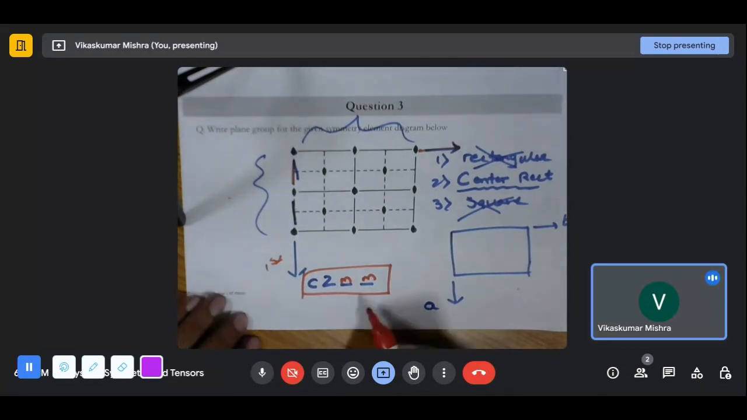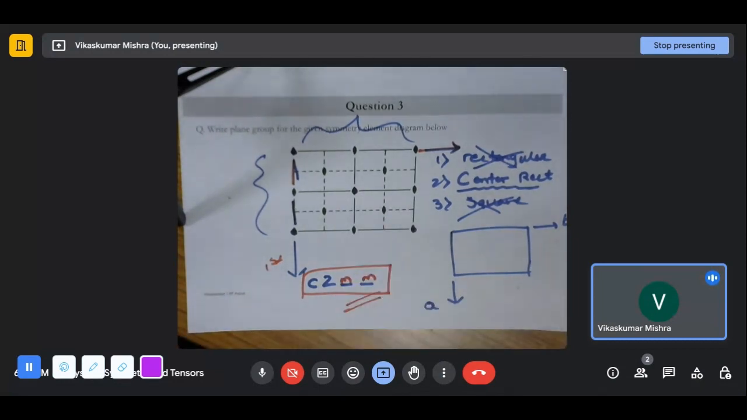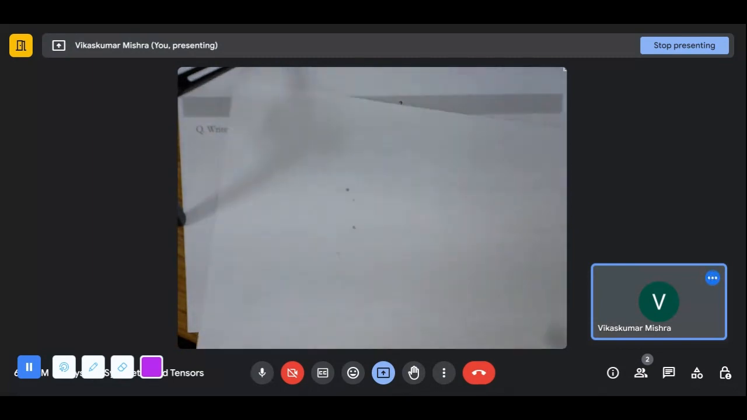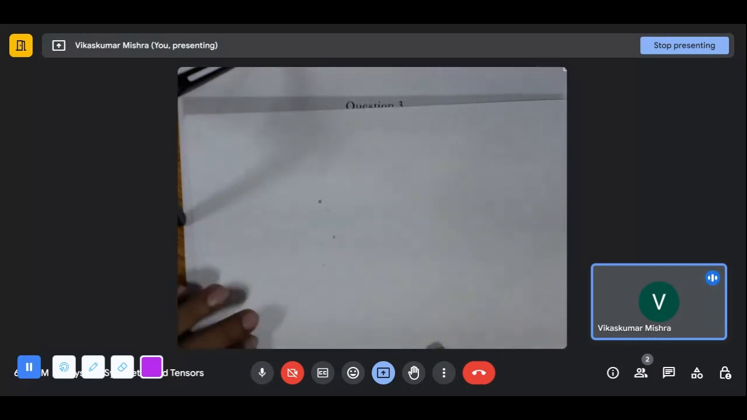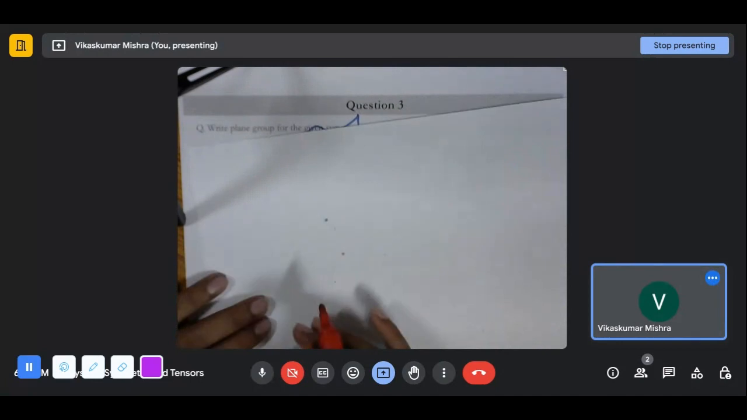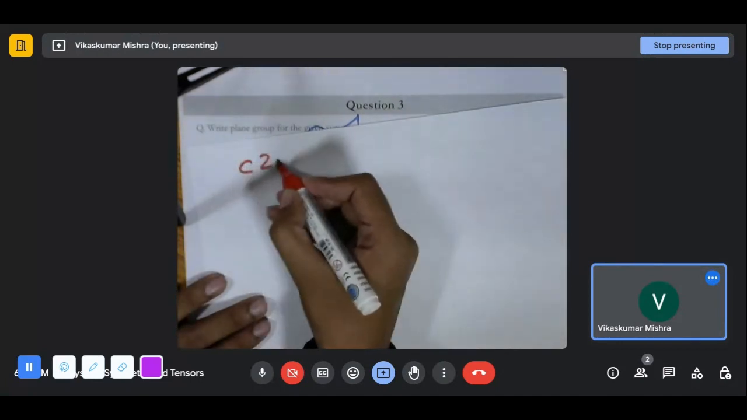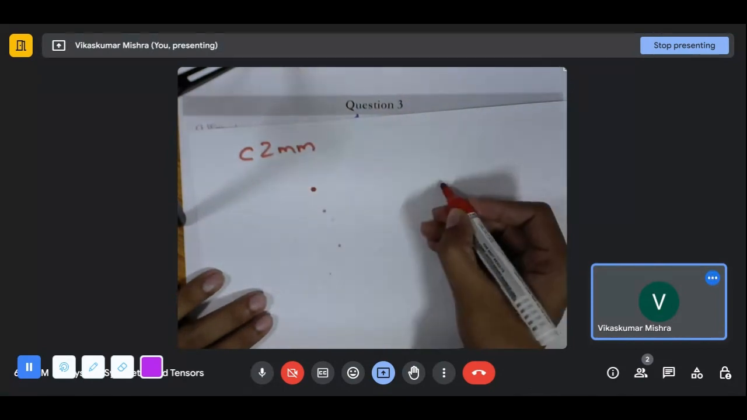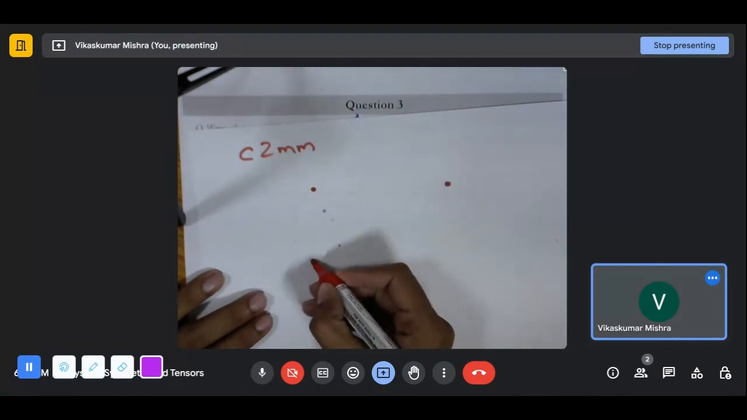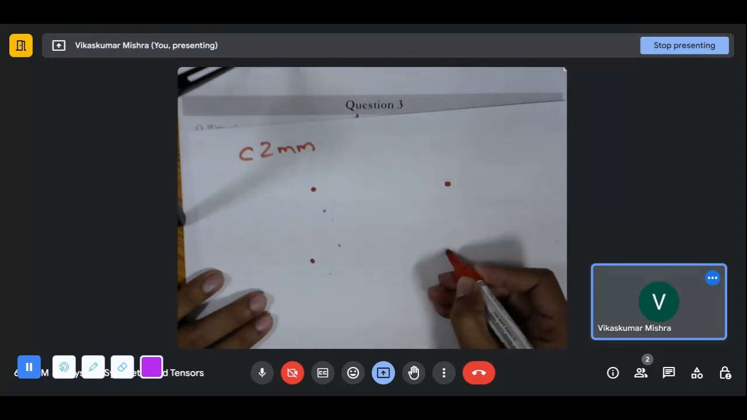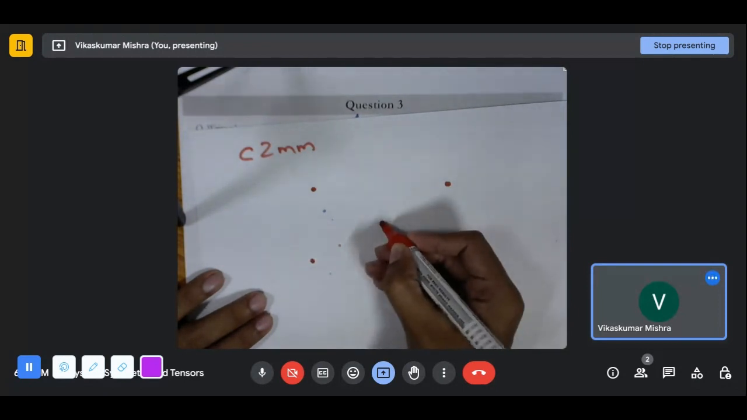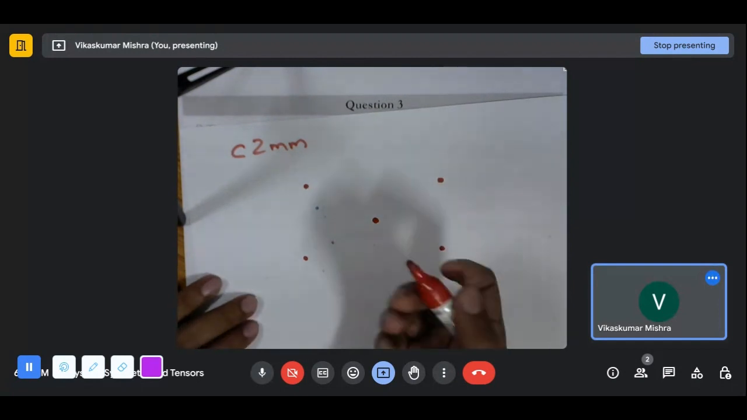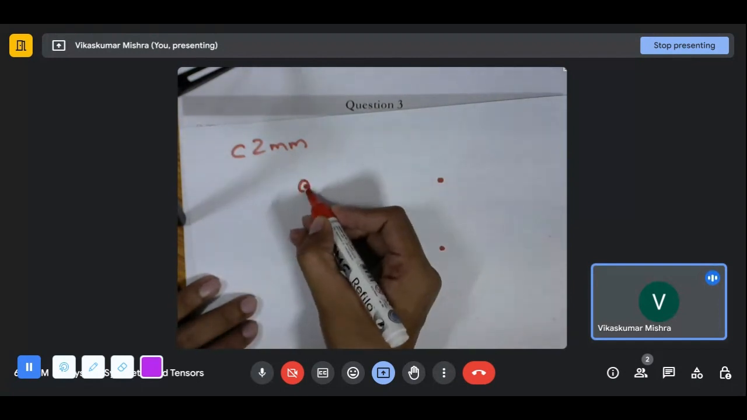So now let's consider C2mm and see whether we are able to generate this or not. If not, then our assumption of considering it to be center rectangular will be incorrect. C2mm. Consider the lattice points, this, and this to be the center point. Okay, so associated with each of the points, we are having the twofold.